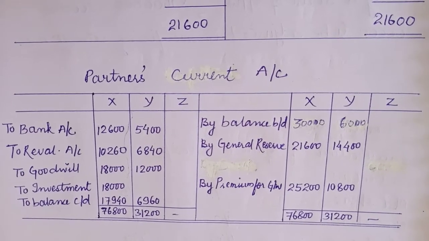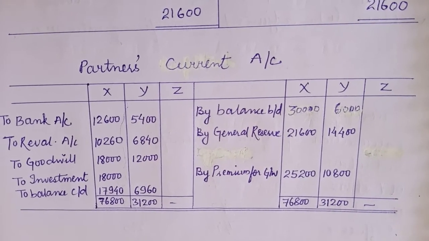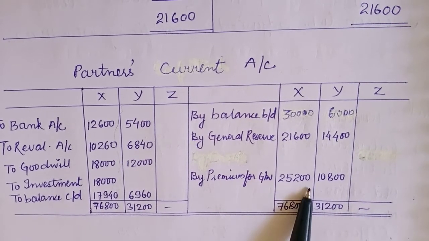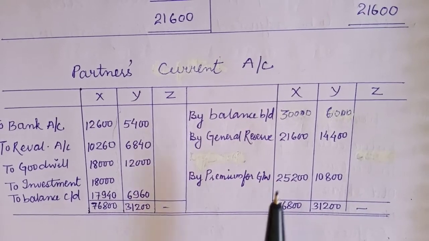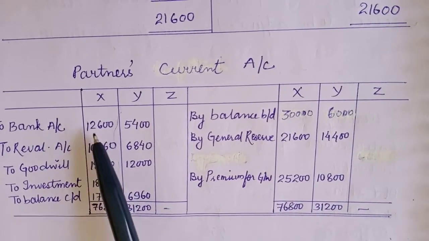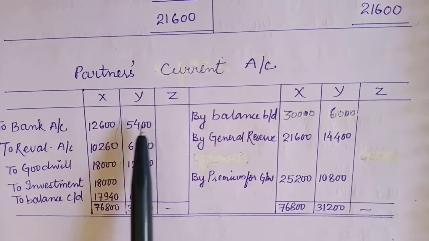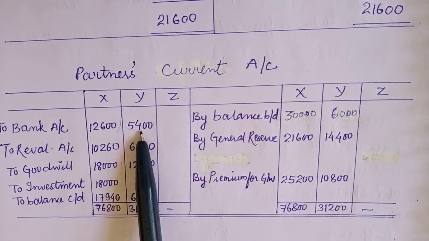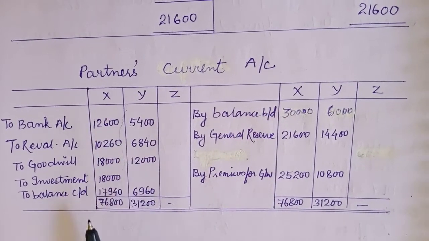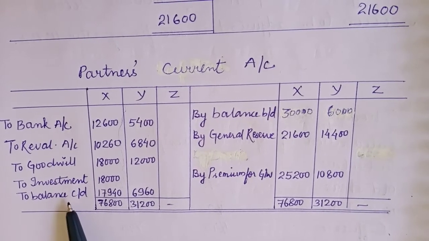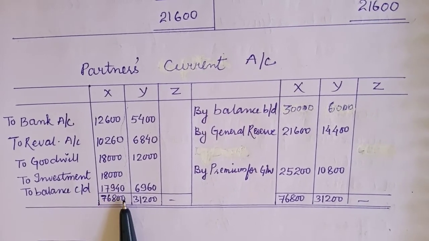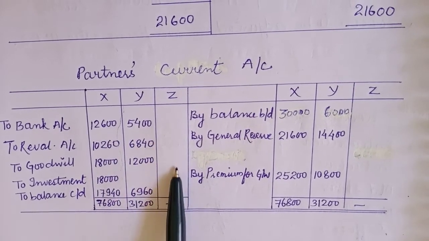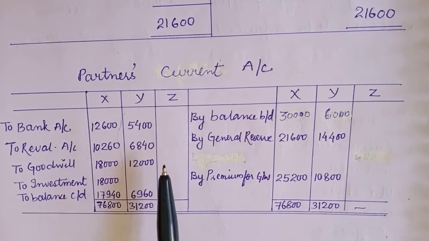It is also given in point number H that half of the amount of goodwill is to be withdrawn by X and Y. 25,200 was the share of premium for X. Half of that amount has been withdrawn, so to bank account I have made the entries for half of these values, 12,600 and 5,400. Then adding up both sides and taking out the differences, we get the closing balances as 79,940 and 6,960.